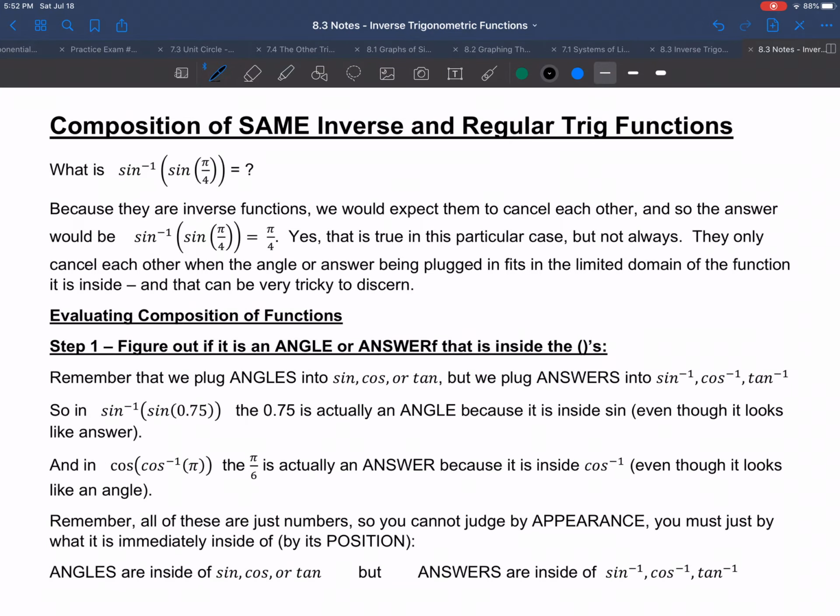So here it is: composition of the same and inverse and regular trig functions. So sine inverse of sine. Do they just cancel out? Yes, that is true in this particular case, but not always. How do we know? Here's the step.